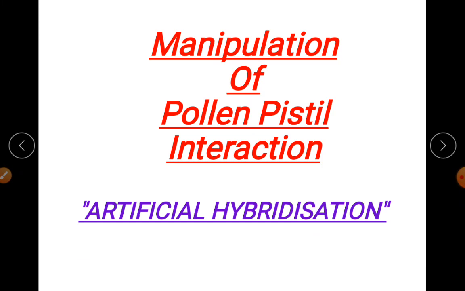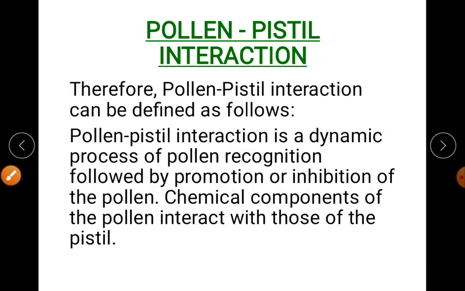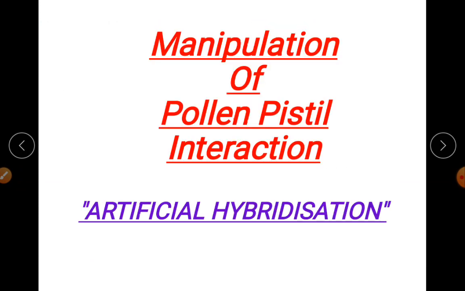Coming to the next topic, manipulation of pollen pistil interaction. To understand this manipulation, it is man-made. It is not natural, it is man-made. That's why it is artificial hybridization. Till now, the pollen pistil interaction was natural. It happens according to nature's way. But here it is not in nature's way. It is according to the people, how they desire: this combination I want, this character I want, this nutrient content I want.